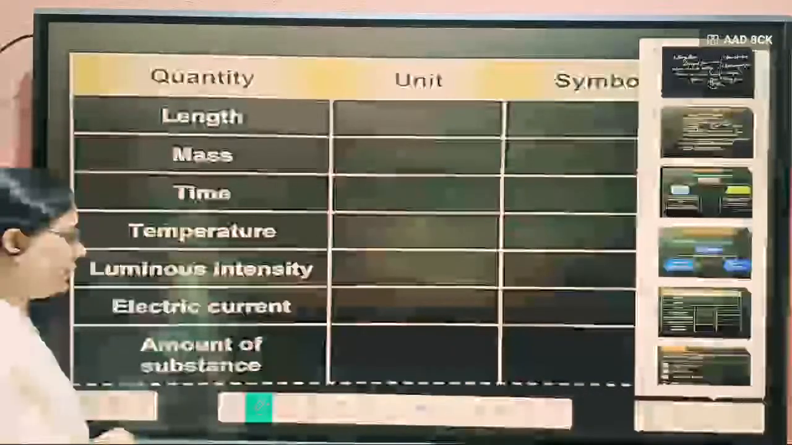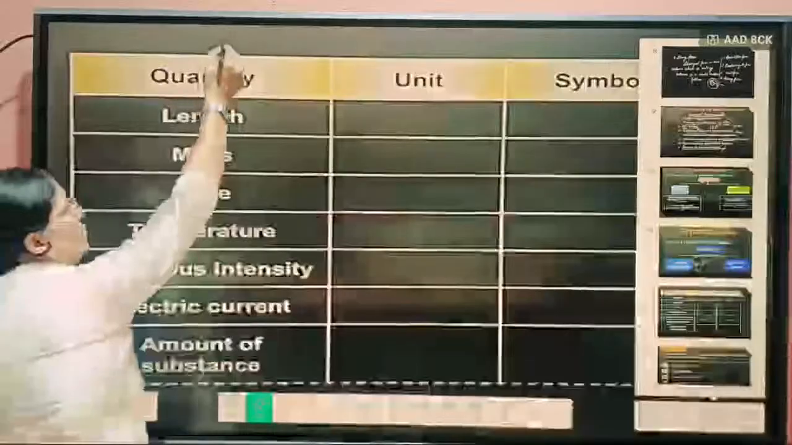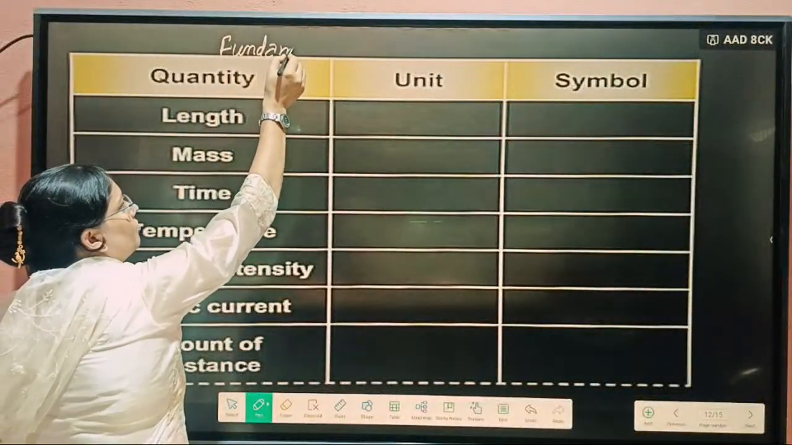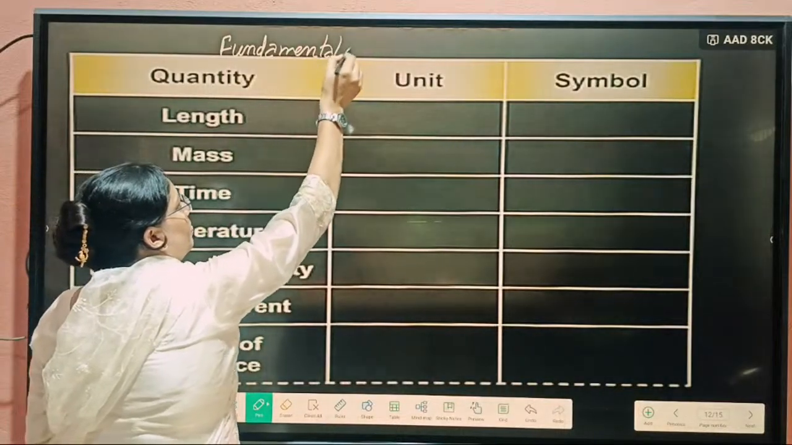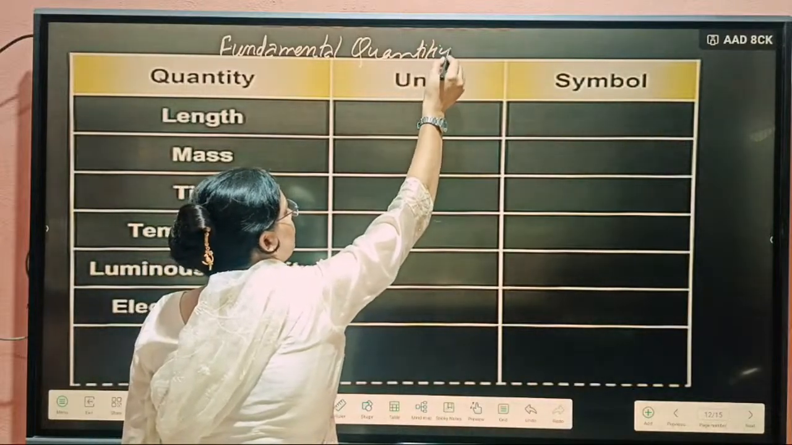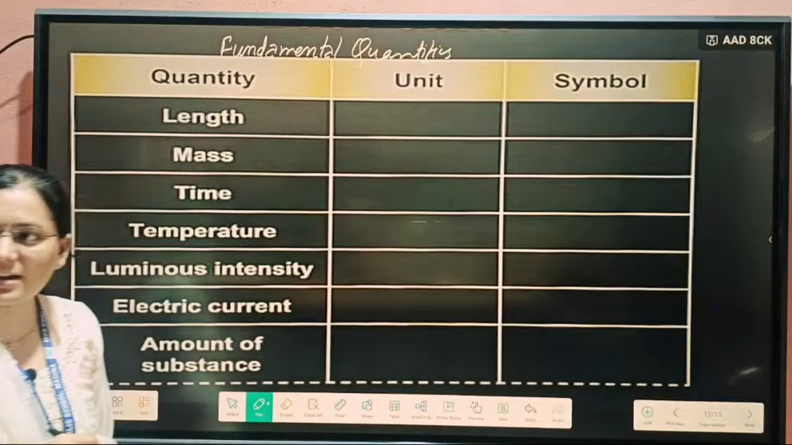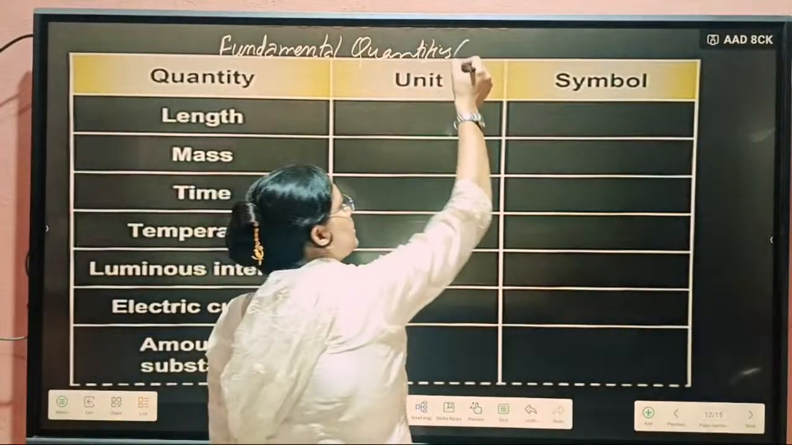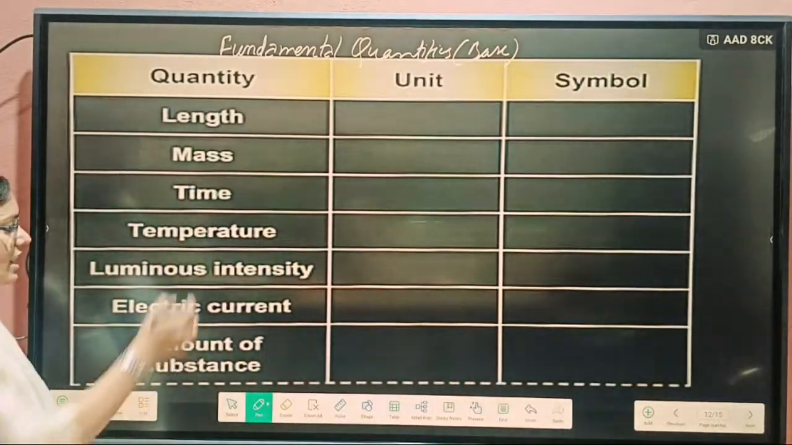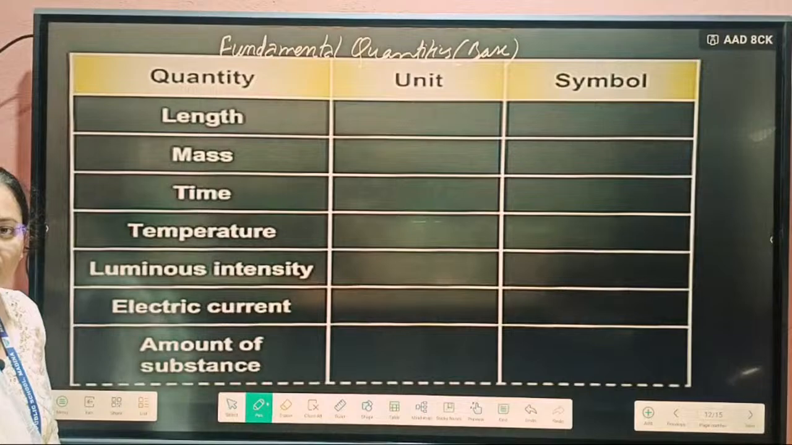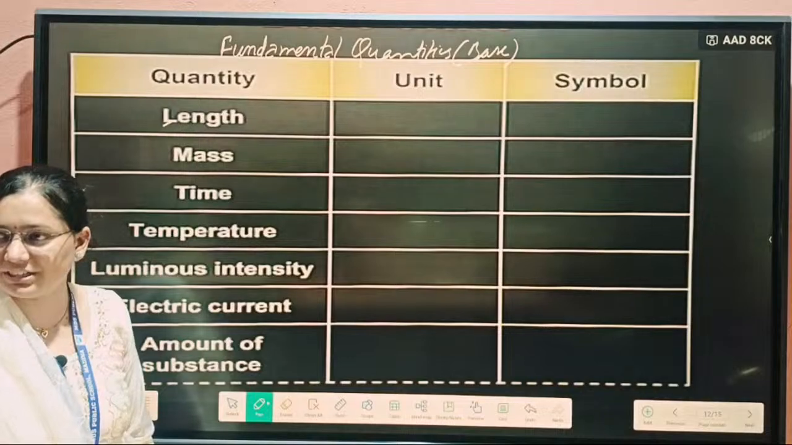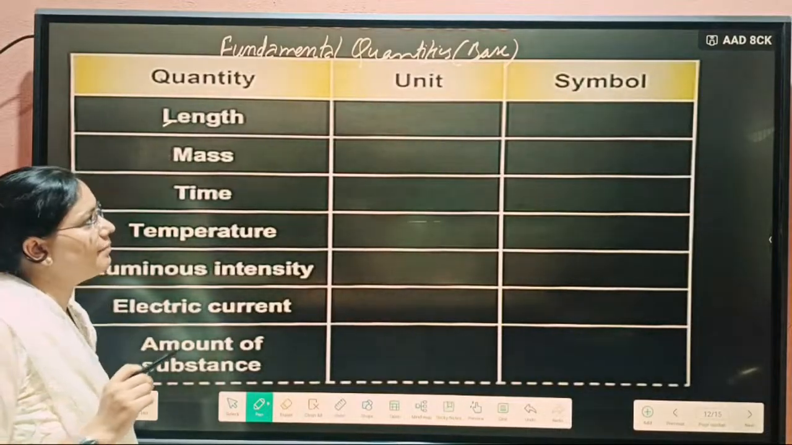These are the fundamental quantities. We can say base units, that is known as fundamental. In nature there are 7 types of fundamental units. First one is length. Length we can't derive from a derived unit. That's why we call it a fundamental quantity.